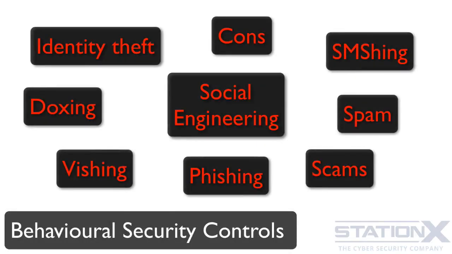Many of the social threats we face can be mitigated with the same type of security controls. The threats I'm referring to here are things like identity theft, social engineering like phishing, vishing, smishing, scams and cons, as well as things like doxing and spam. In this video, I'm going to talk through the security controls that protect you from these social threats.